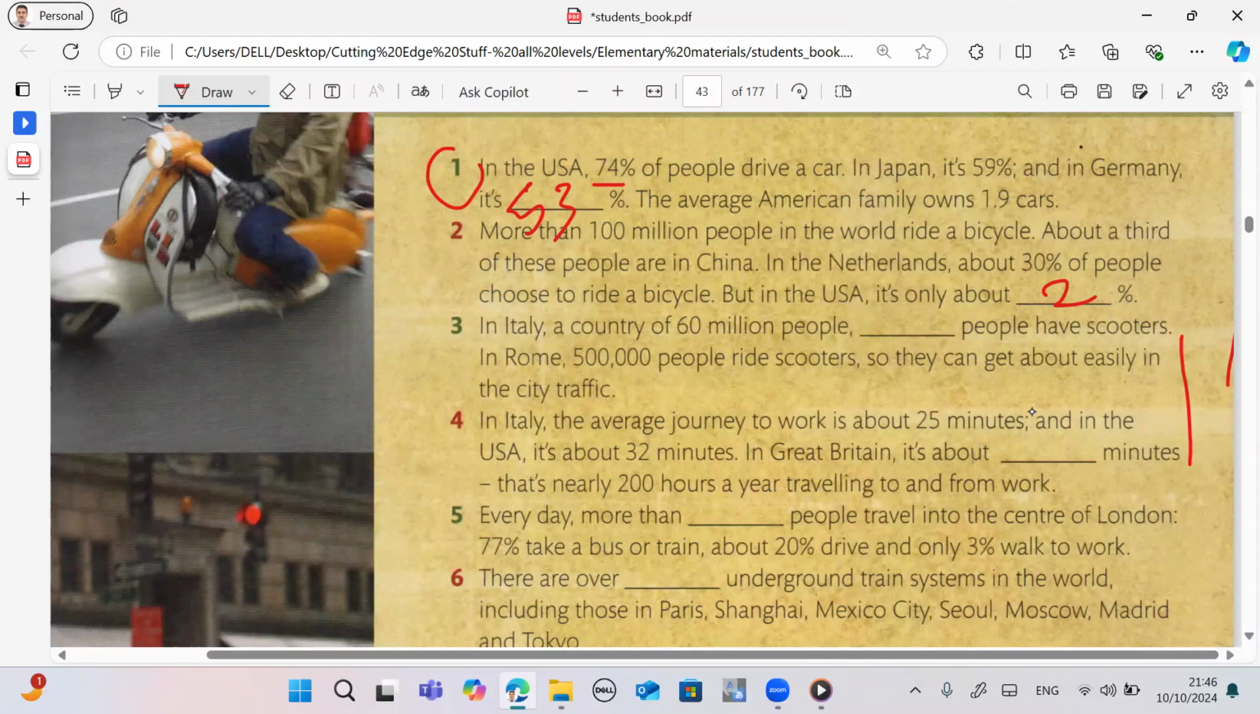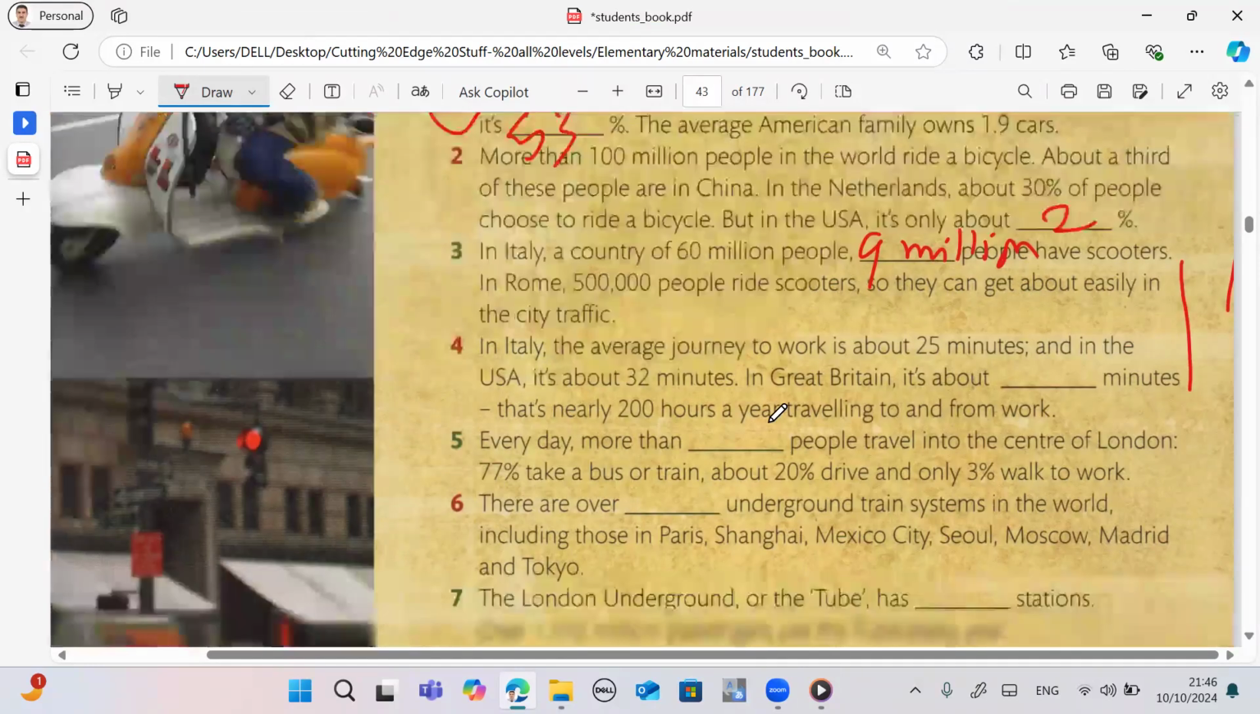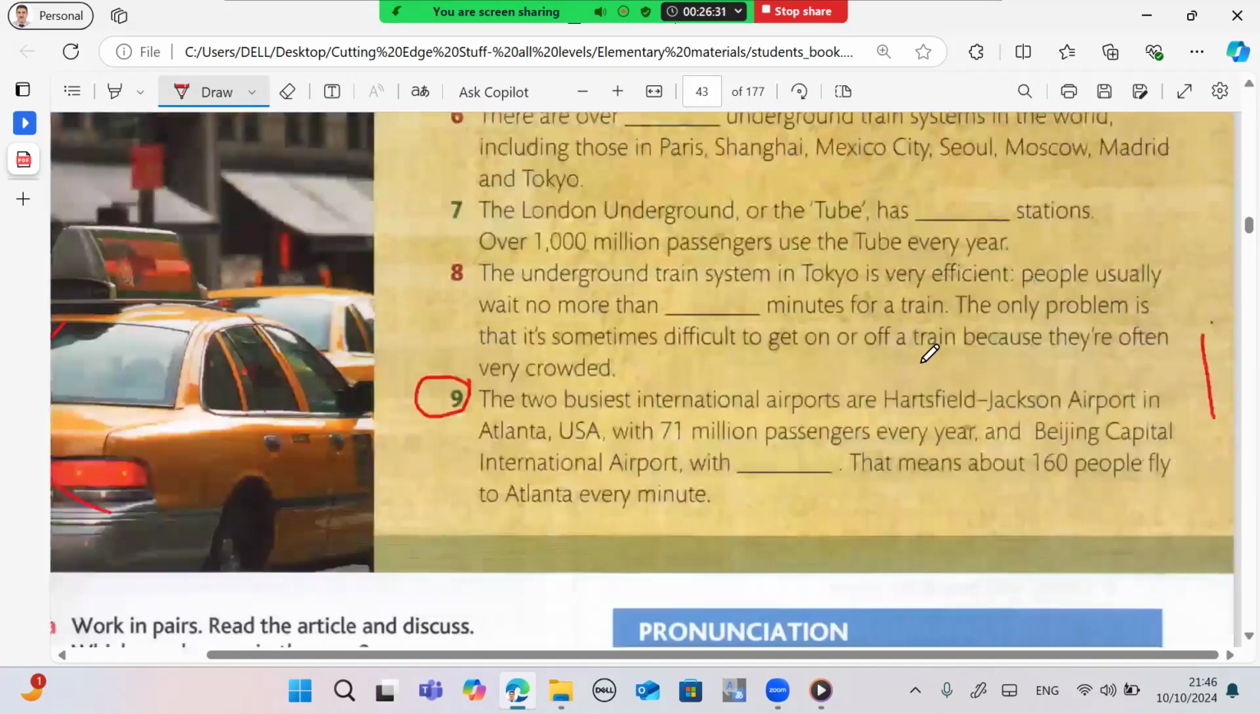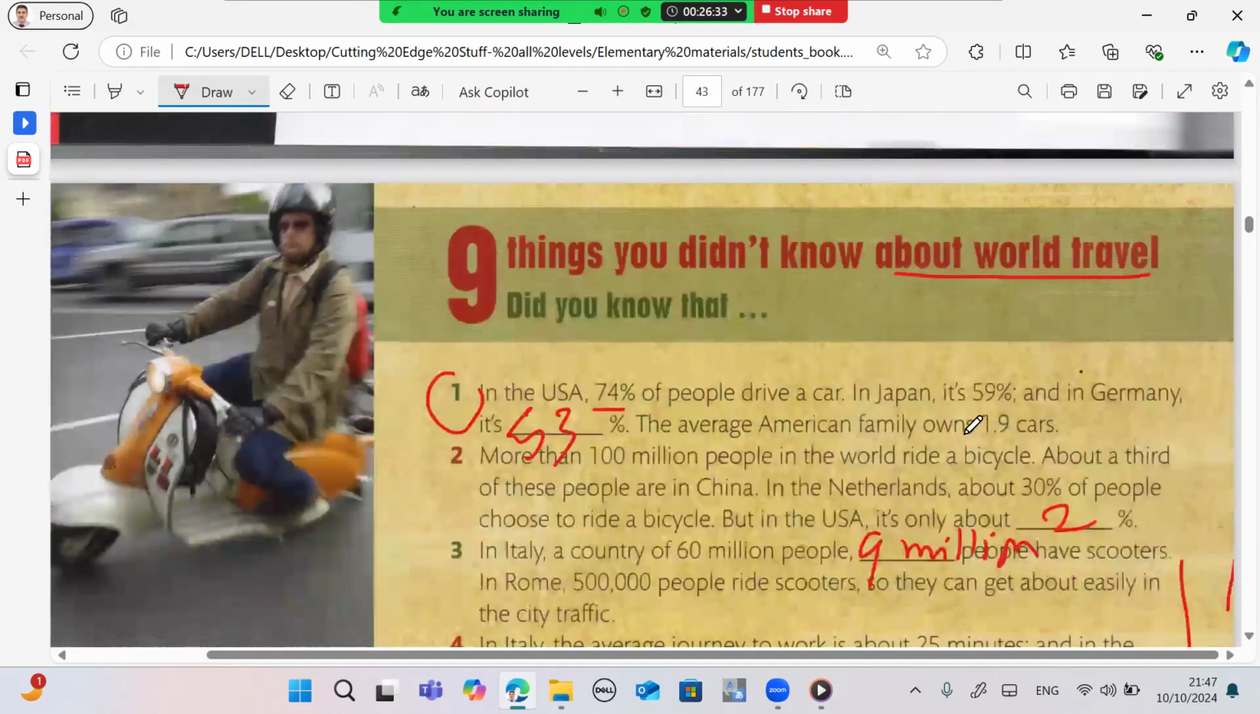2 million. 2 million or 9 million? I think 2 million. That's what I heard. Here, no, I have 9 million. Look here. We have 1 million and 9 million. So here the right one is 9 million. And you should listen again to double check.